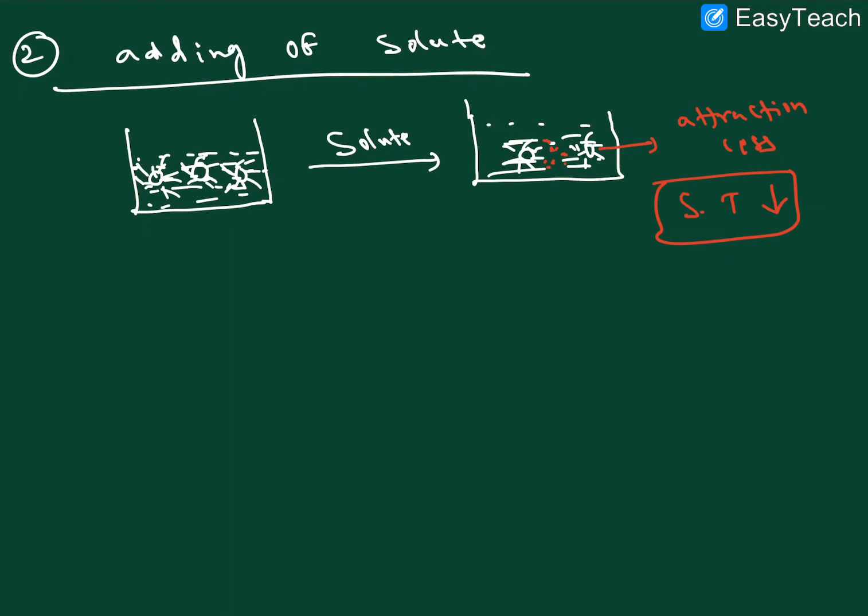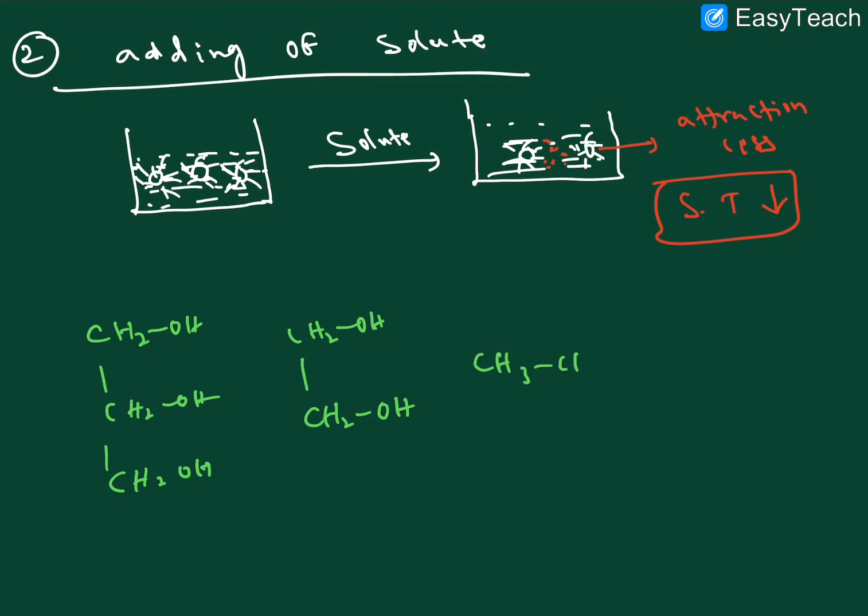And one more example here, it is the best example. For example, we are taking CH3CH2OH, and so on. Right, here CH3CH2OH, and here CH3CH2OH, right? So here 3 hydrogen bonds are there, 3 hydrogen bonds.